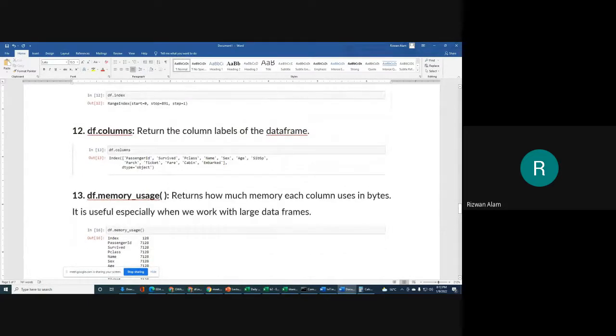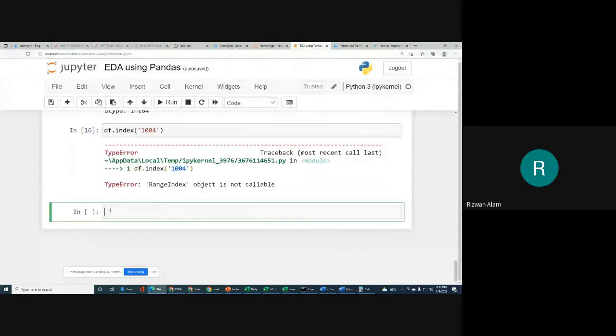We will discuss it later. Next we have df.columns. It will just return the column labels, meaning the names of the columns that we have in the data set. So if you want to know the names of the columns, you can get them with the help of df.columns.